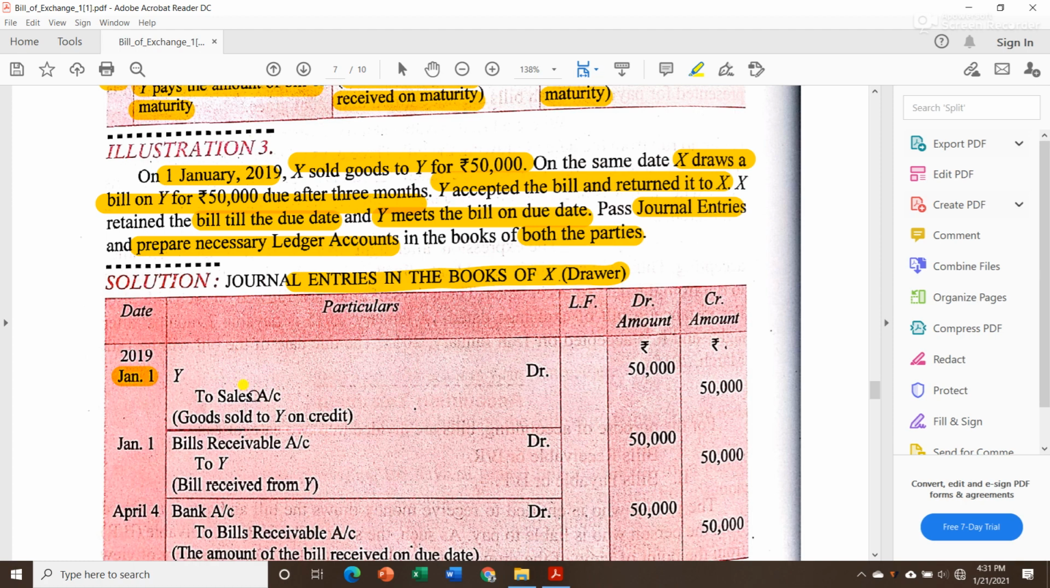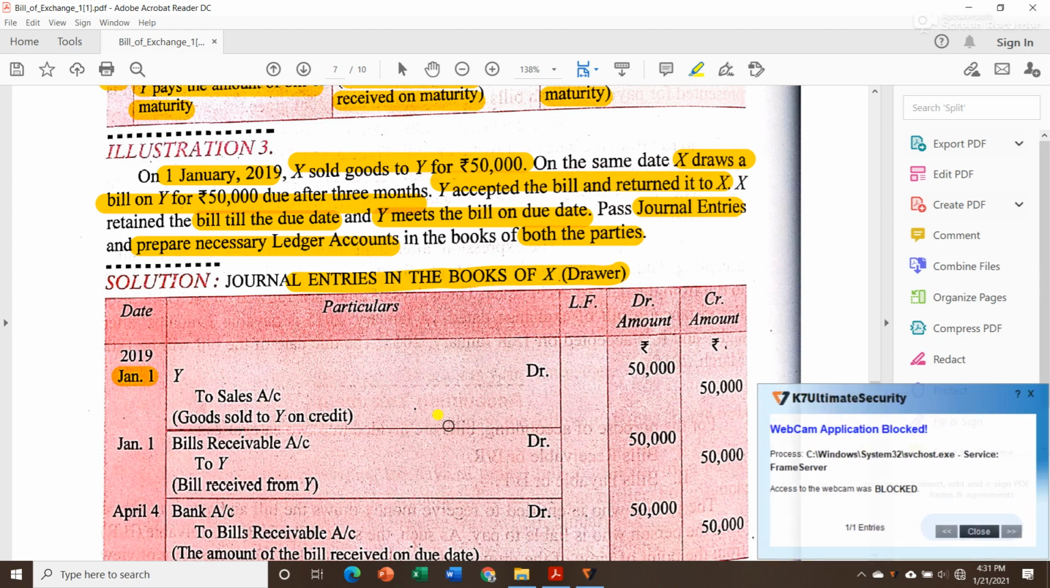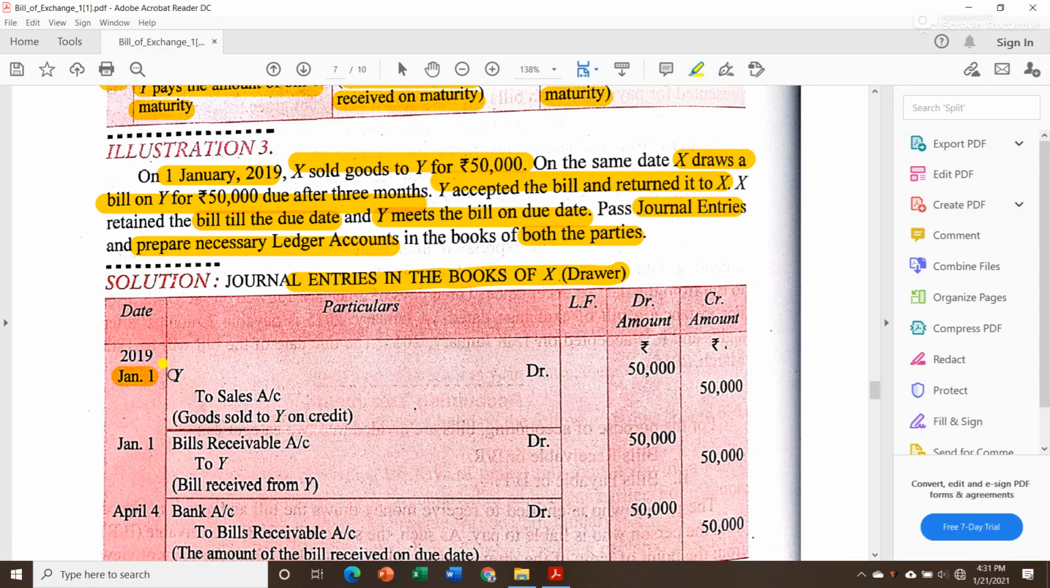Now what you can do is make the journal for Mr. X in one page, then after leaving some space you can prepare the journal for Mr. Y, and you can pass journal entries simultaneously in both the parties' books. But I will recommend that first you complete one party, then you move on to the next party's journal. Then you will not get confused, but it's not up to me, it's according to your convenience. Whichever method you feel comfortable with, you can take that.